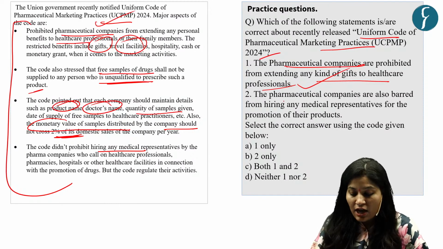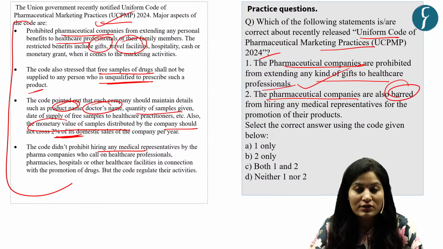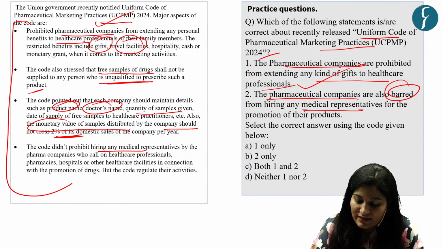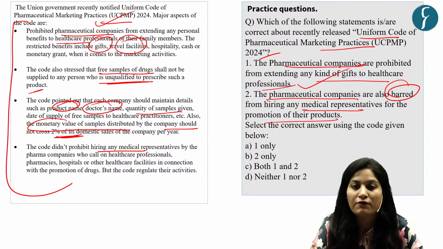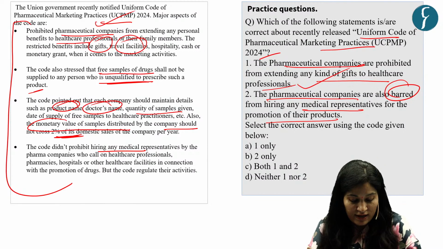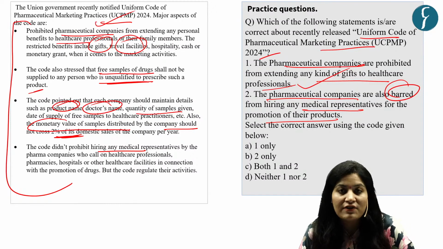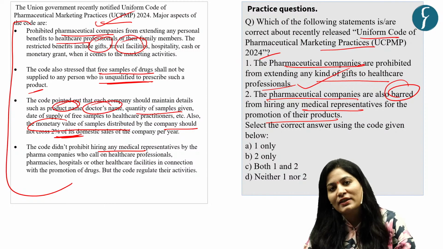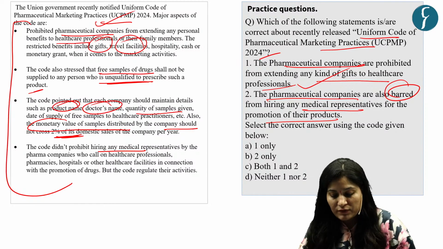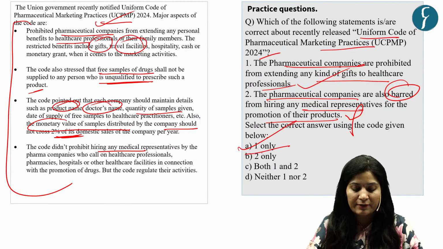The second statement is pharmaceutical companies are also barred from hiring any medical representatives for the promotion of their products. Now, we have seen that they are not barred. They are not prohibited by this code from hiring any medical representative, but their activities will be regulated. So this makes our second statement incorrect. So our answer is option A, one only.